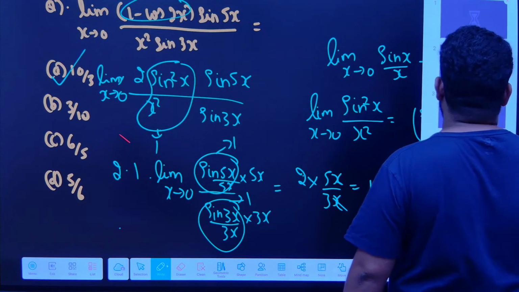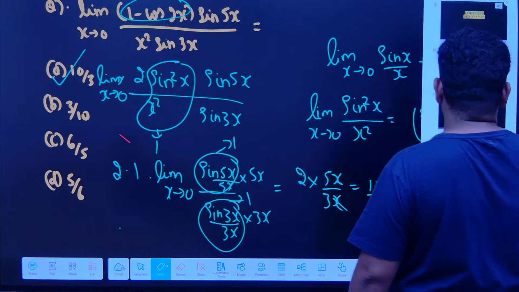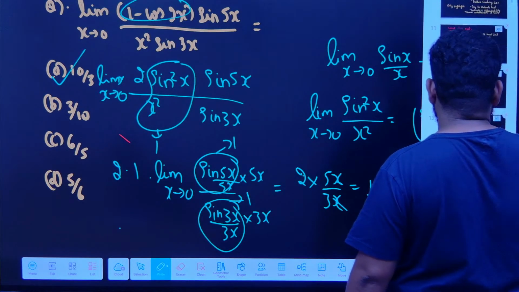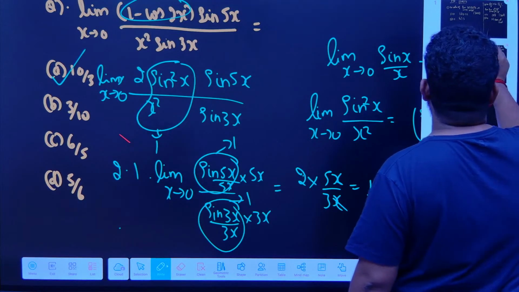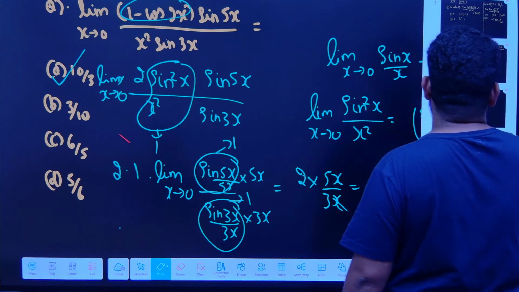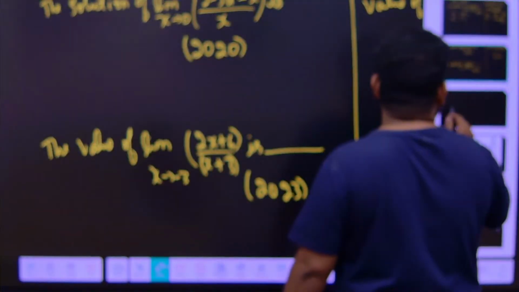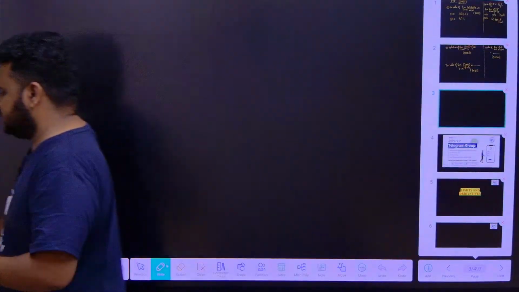Now let us go back to our PYQ that is given. There is one PYQ based on this.